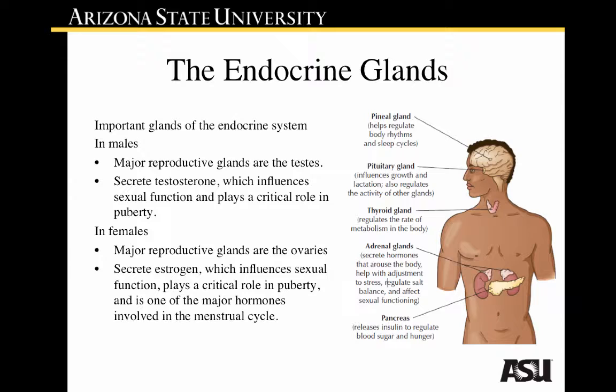So, the important glands of the endocrine system in males include the major reproductive glands, for example, the testes. These secrete testosterone, which influences sexual function and plays a critical role in puberty. In females, the major reproductive glands, of course, are the ovaries. These secrete estrogen, which influences, again, sexual function, plays a critical role in puberty, and is one of the major hormones involved in the menstrual cycle. We'll talk about others that you can see here in a moment.